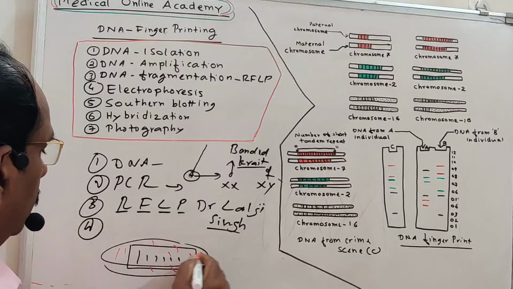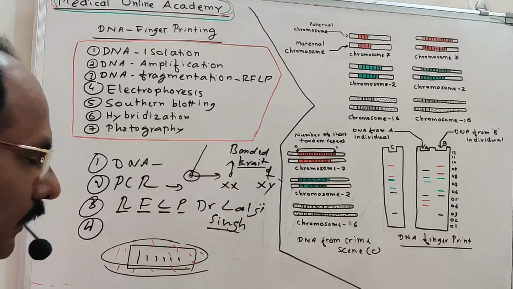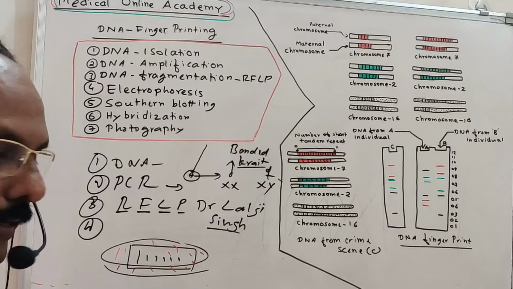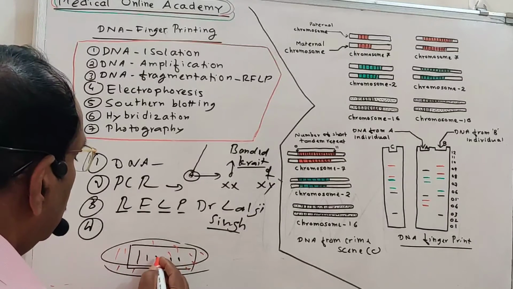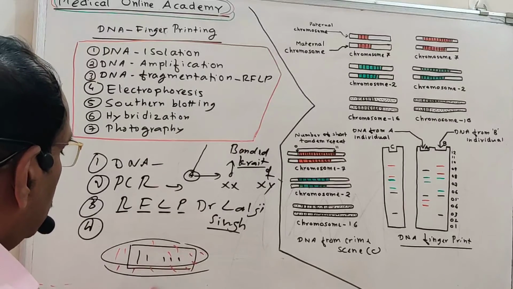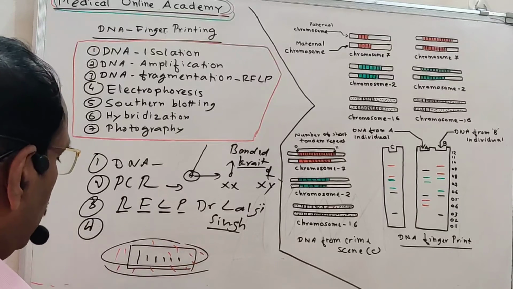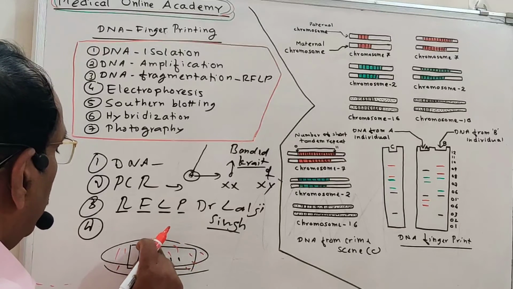When this probe is added, wherever the VNTR is present, it will go and pair complementarily with that DNA. All the DNA are single stranded. Suppose this is the VNTR, and this is complementary to that.